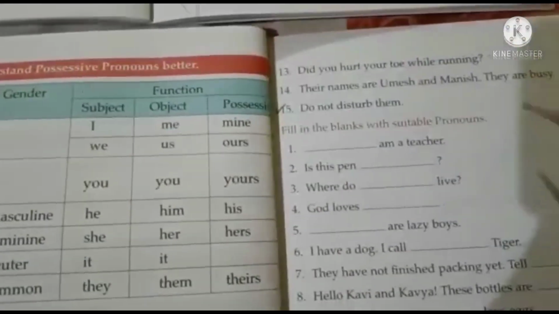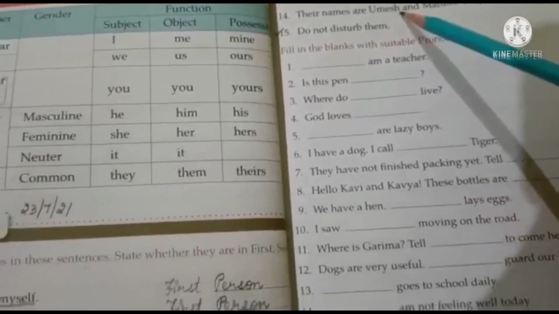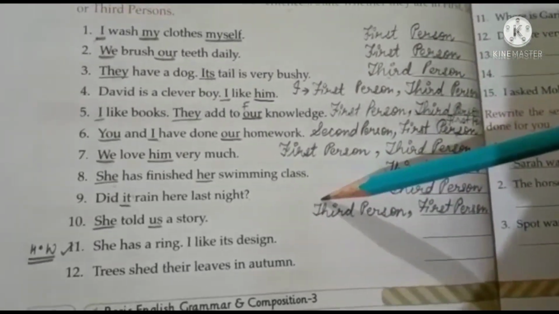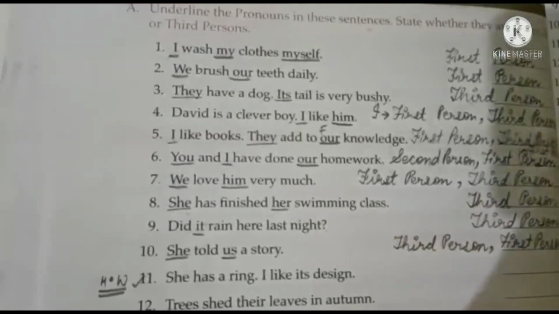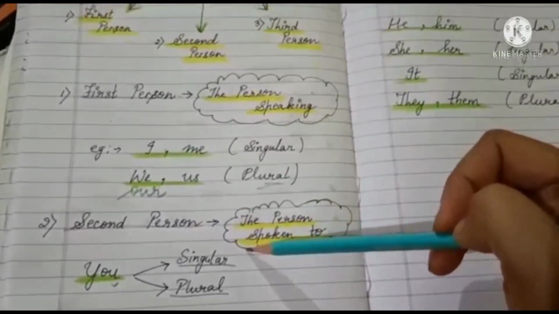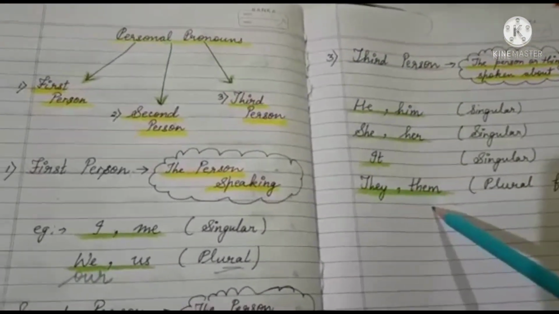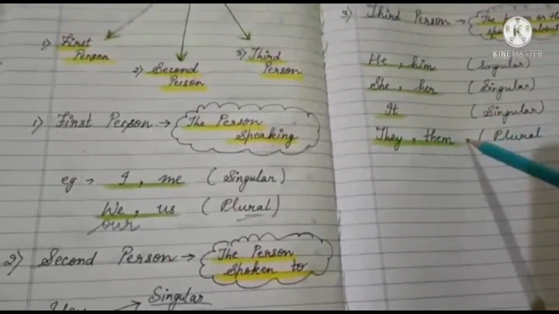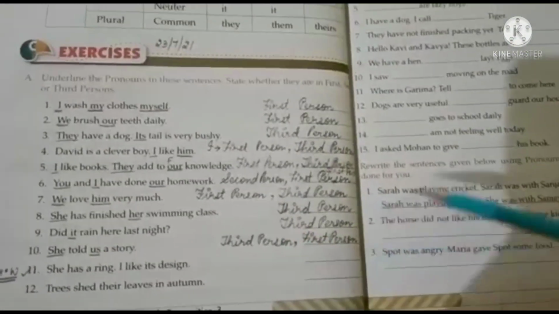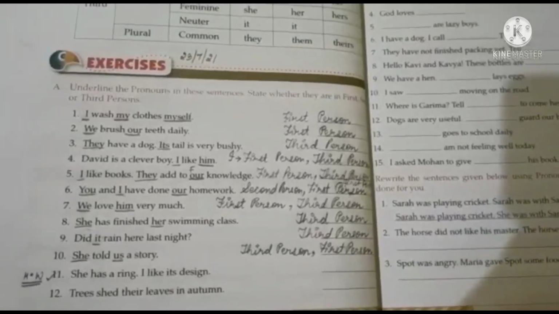Now 11 to 15 I have not done. This you do it as homework in your English grammar book. Okay. So this is important children, you do it. And if in case you need this work, I will give you later on to note it down in your English grammar copy. This will be helpful for you to understand the 3 kinds of personal pronouns. Okay. So first you do this exercise in your grammar book, and if you have any doubts in the Google class, you can clear it.